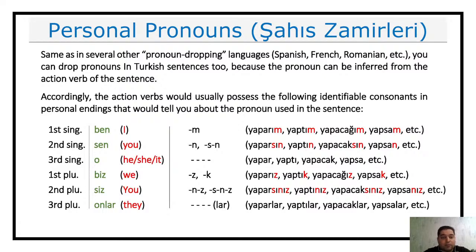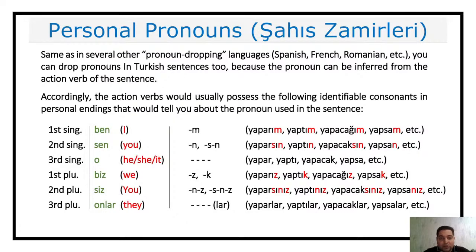Next we have first person plural, biz, "we". The variation for that is either "z" or "k". Again, you see it doesn't overlap very much with other pronouns. Yaparız, yaptık, yapacağız, yapsak, gördük, göreceğiz. You see, z or k. These two letters are implying the biz pronoun in verbs.